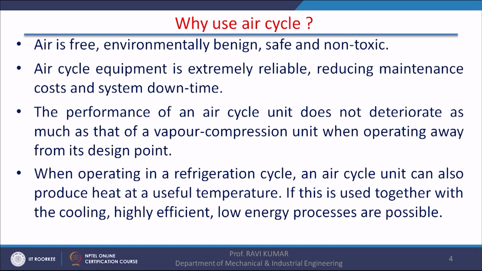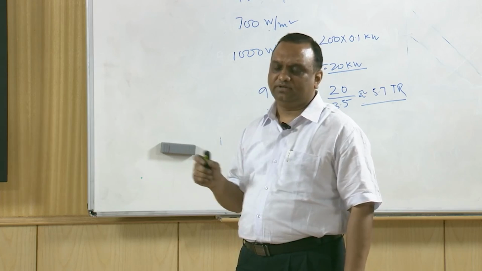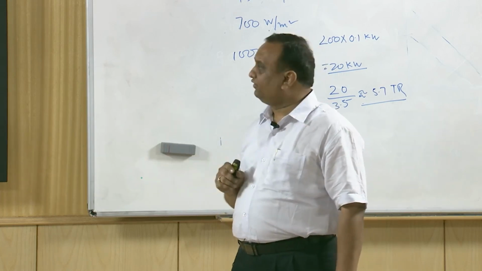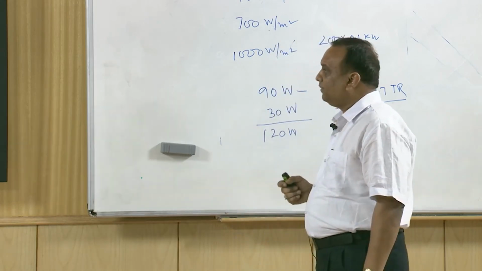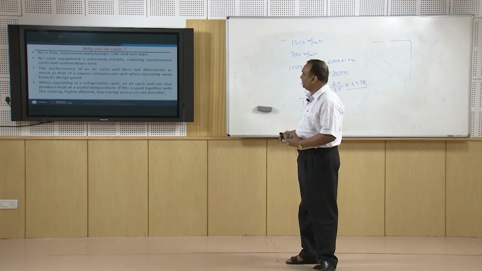Air cycle equipment are extremely reliable because the pressure ratio in air cycle is less in comparison to the pressure ratio in vapor compression cycle. So, the maintenance cost is less and systems are reliable. Reliability is also another issue in airplanes. Whatever system we use in airplane has to be reliable.